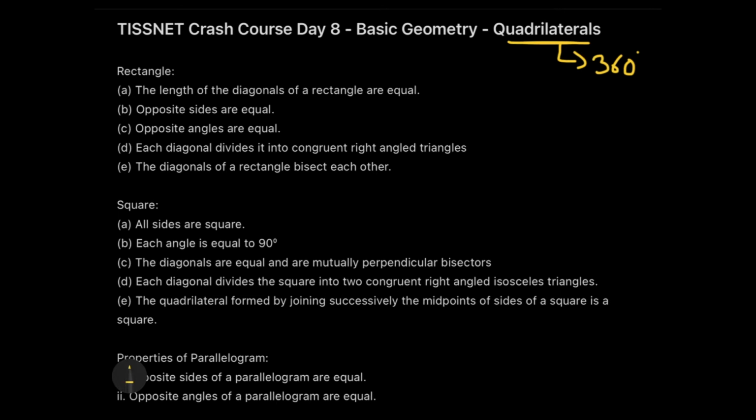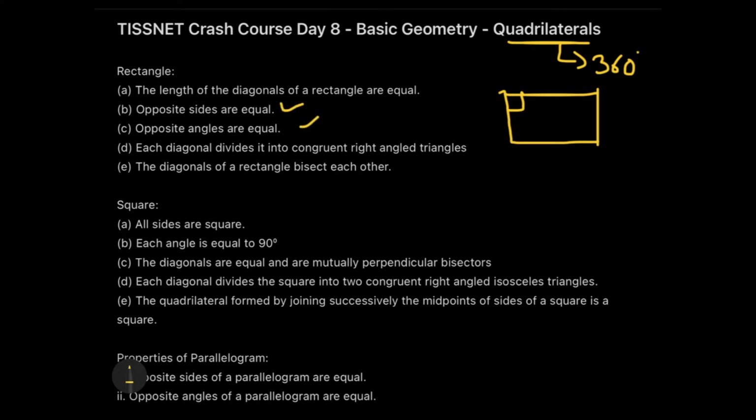All right. Now let's come down to rectangle. So the properties will not only help us in direct theoretical questions related to properties, but would also help us in finding out missing angle type questions. So for a rectangle, we all know that the opposite sides are equal. The opposite angles are also equal, or rather we should say that all the angles are equal to 90 degrees.